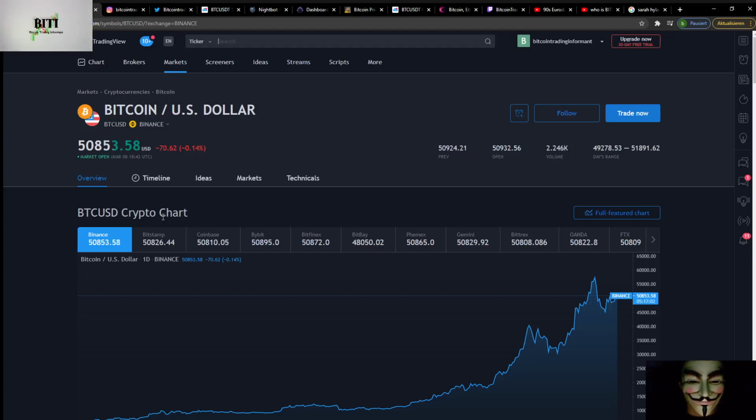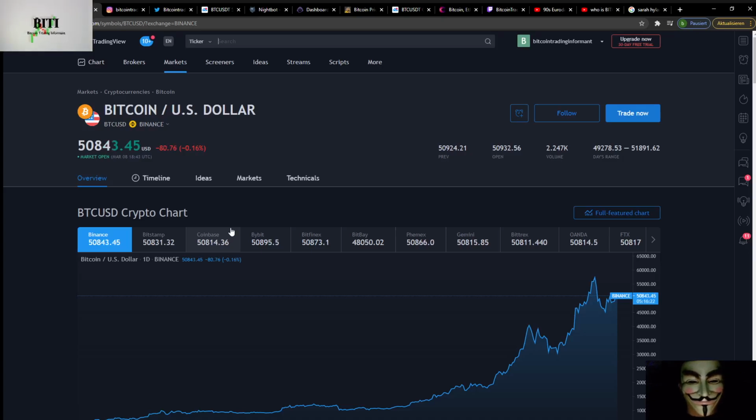Okay, they are nearly the same, but look at this. Here is BitPay, and on BitPay, at the moment Bitcoin is priced at 48,050, and here on Binance 50,830. So different prices on different platforms. So it's important if you're looking at price charts and at the Bitcoin professors out there on YouTube, which chart is he showing you? Is he showing you the BitPay chart? Is he showing you the Binance chart? That's very important. So this is only the information for you guys to get a feeling.